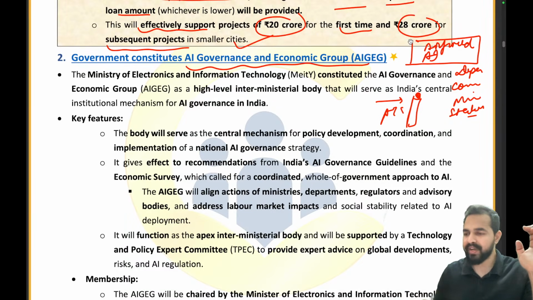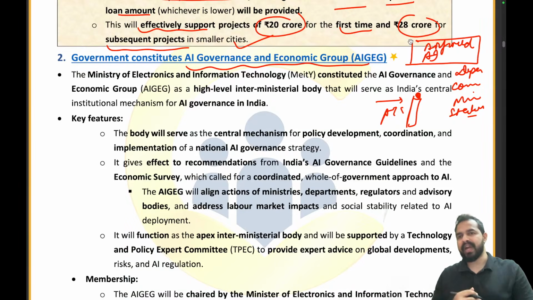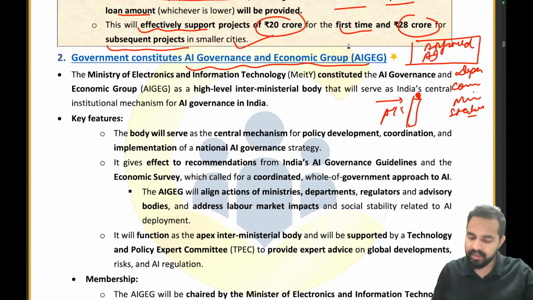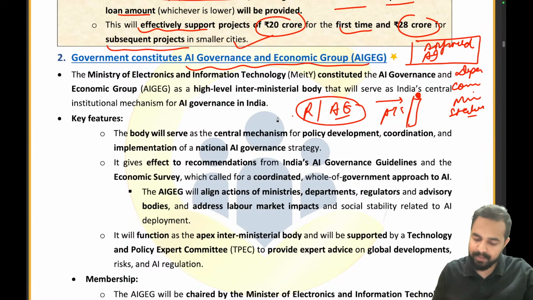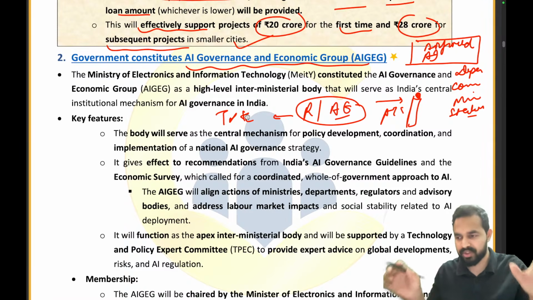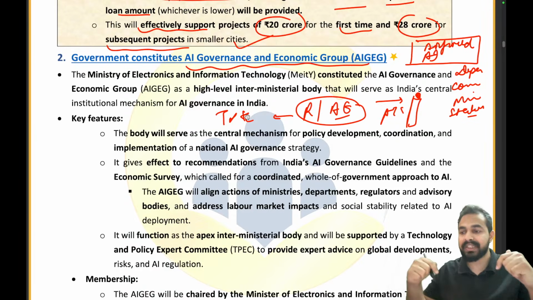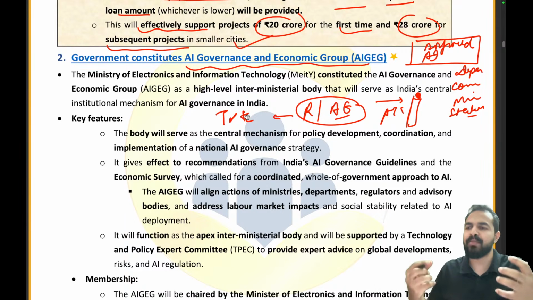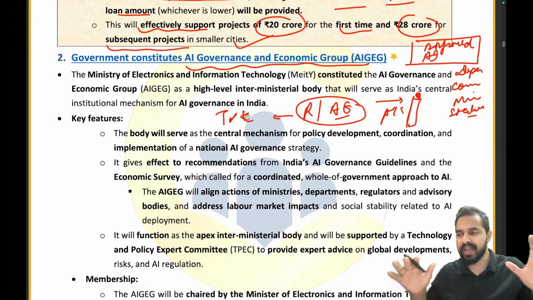Clear? And my dear friends, how are we able to understand the path of the aeroplanes when they are flying in the airfield? Through the radar, and through the expert engineers, right? So these radars and expert engineers will be another committee that we will be covering ahead, and that committee will be TPEC. So I have told you the difference in the role of these two, right? Now we will jump into the key details of this committee. Now I think it will be very helpful for you to understand how exactly it is going to work.